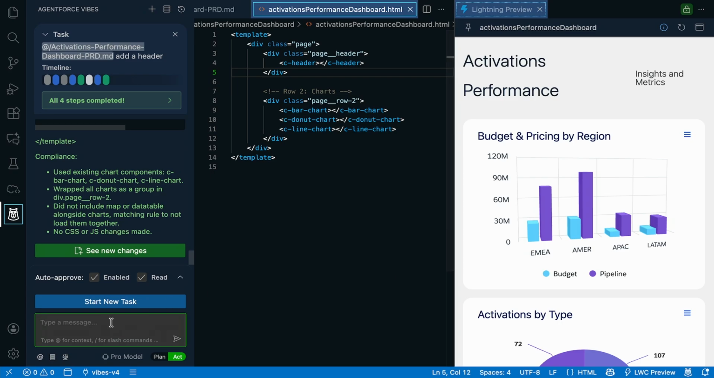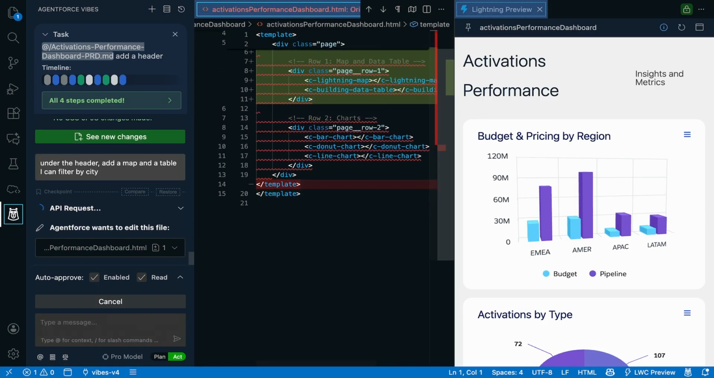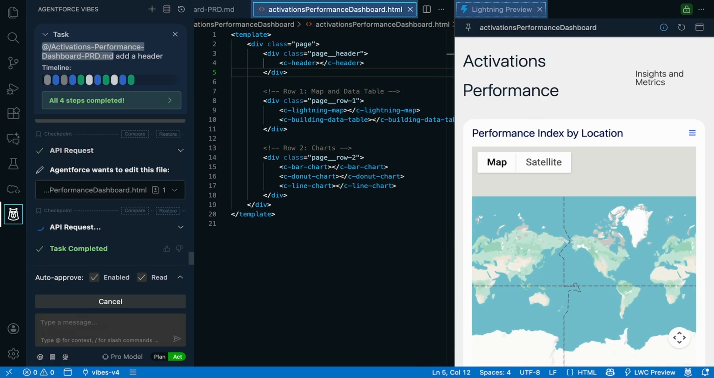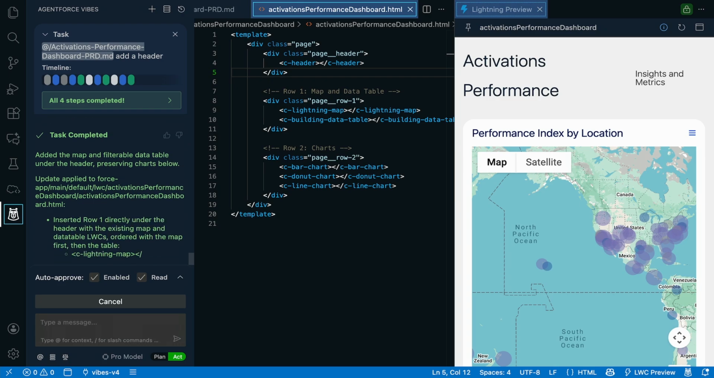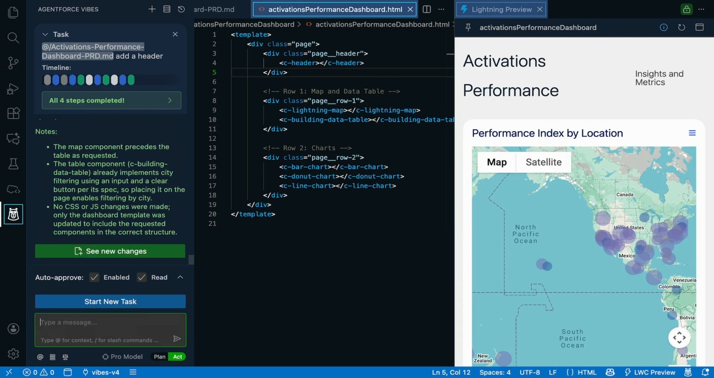Now let's make this a little bit more interactive and, under the header, add a map and a table. I can filter by city. Now, notice that I've done this step by step, because in reality, nobody just says, go build this app and goes to get a cup of coffee. That doesn't happen. It's a dance that you have with the agent. You're going back and forth. You're refining. It's helping you. You're keeping it in line. So this is where agents and humans work collaboratively together.